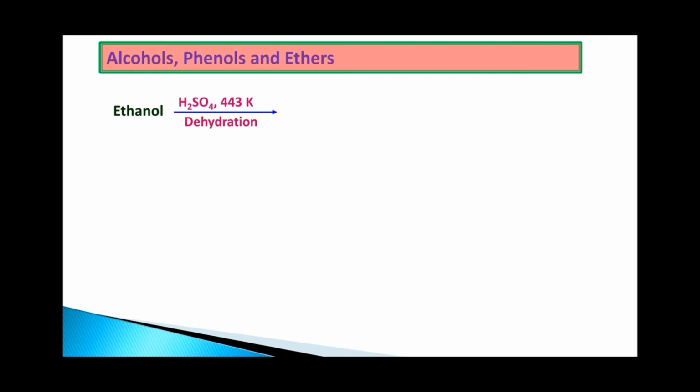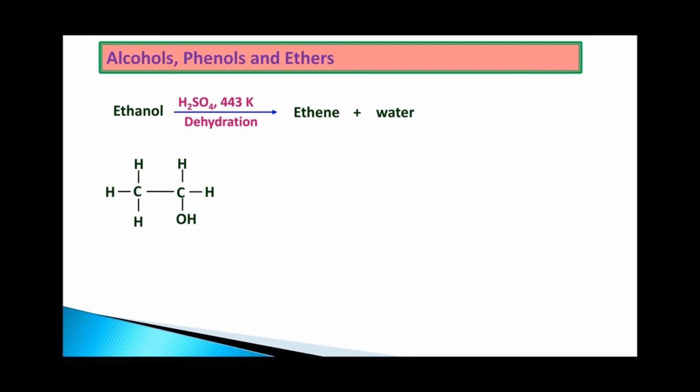Ethanol on heating with some protic acid like H2SO4 at 443 Kelvin gives ethene and water. The temperature plays a very important role. If you change the temperature, the product formed will be different. Hence, make sure that the temperature is 443 Kelvin only. Don't change it.